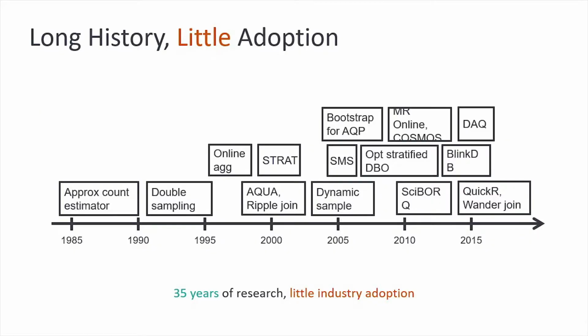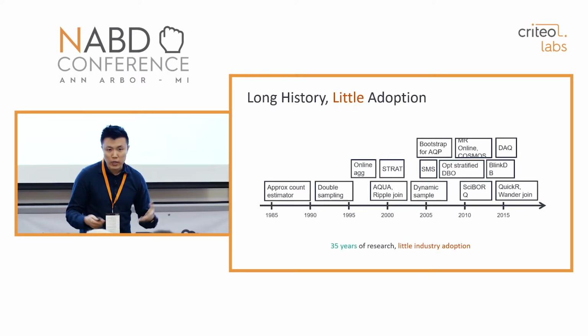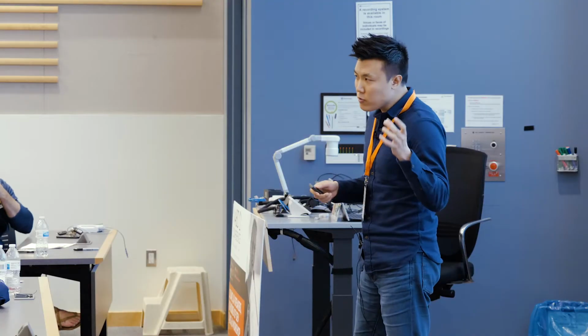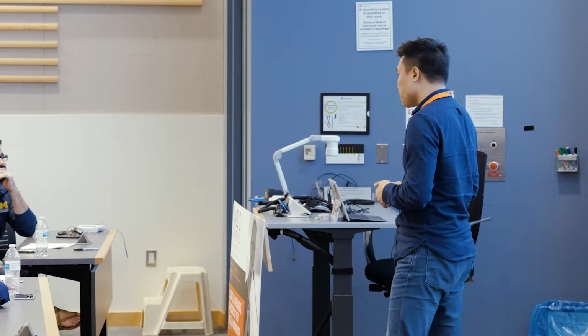If you look at the academic research papers, there is a long history of approximate query processing. On the slide, you can see that it's been more than 30 years since the first work on approximate counting estimators was published. And the papers shown in this slide are a tiny fraction of all approximate query processing related publications. But despite this long history, the industry adoption of these techniques has been pretty limited.